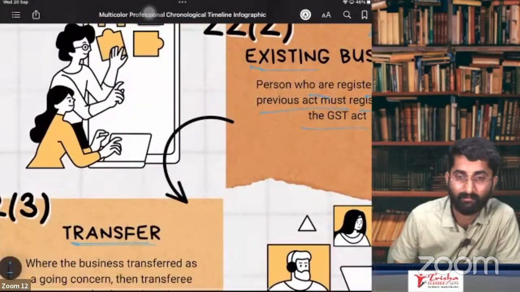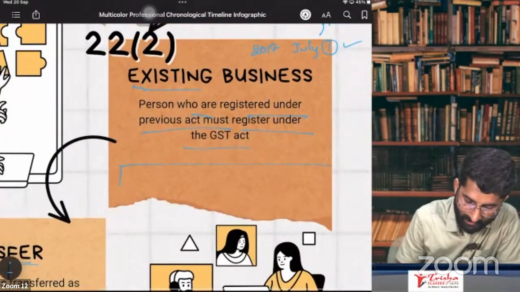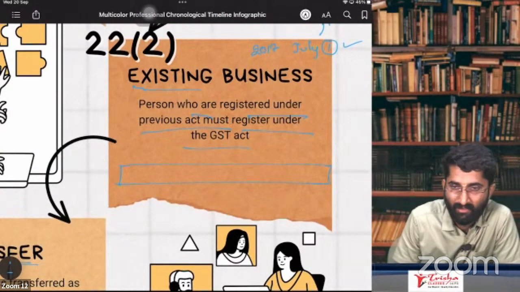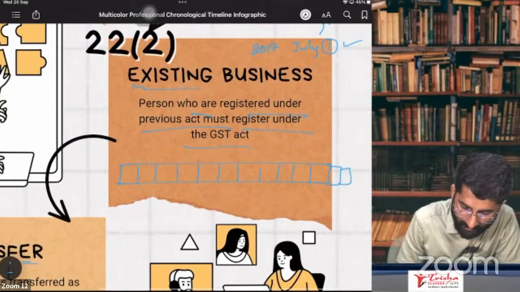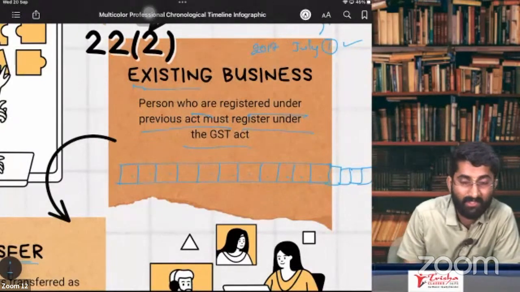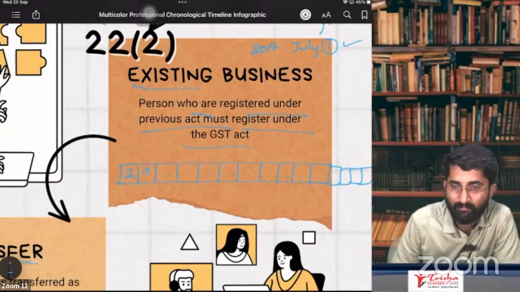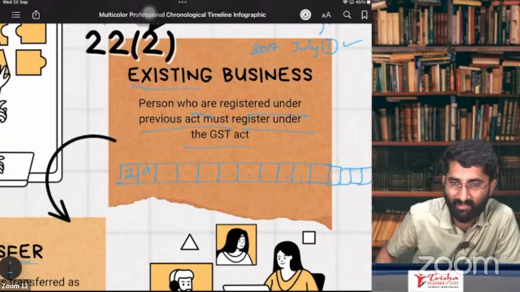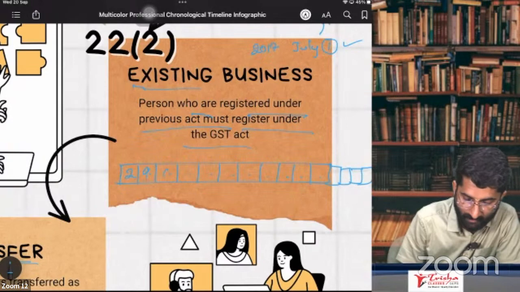Next one, if you transfer. Let me tell you one thing, very important. Have you seen a GST registration number? How many digits are there in the registration number? 1, 2, 3, up to 15. There are 15 characters in a GST registration number, starting with the state code, 29. This is in Karnataka; Karnataka's state code is 29. After that, 10 characters will be your PAN number.